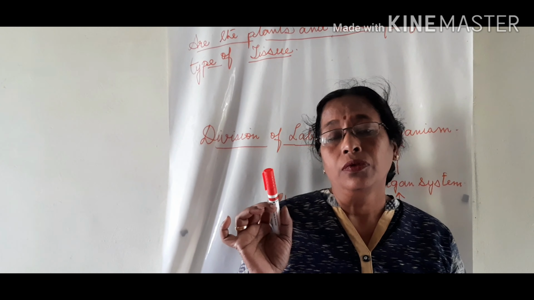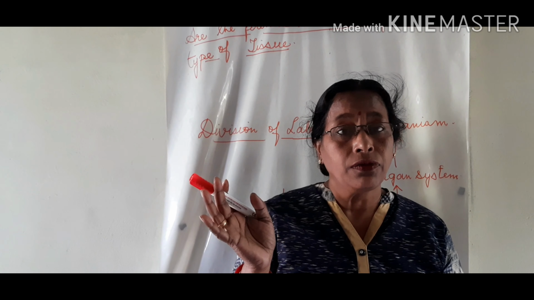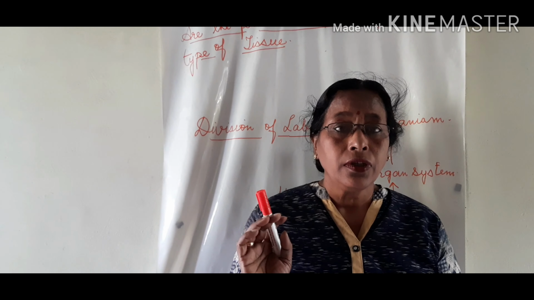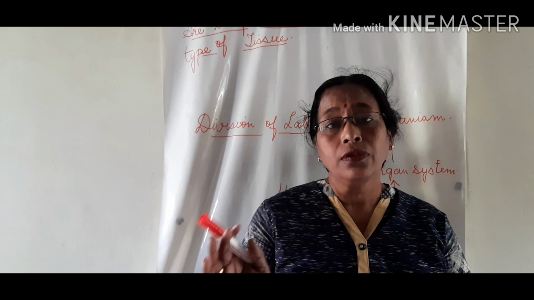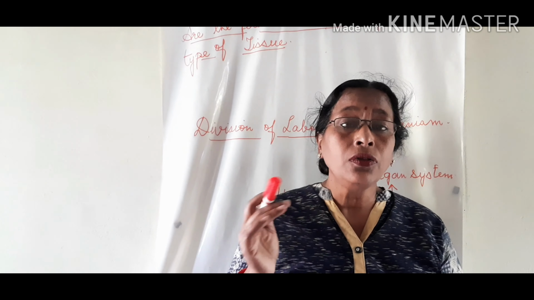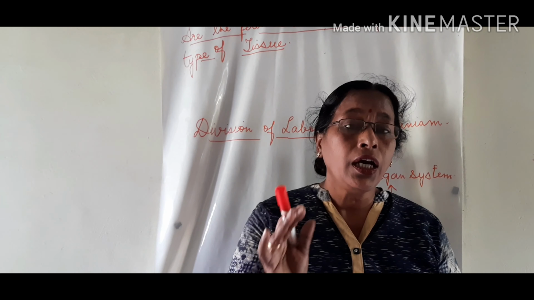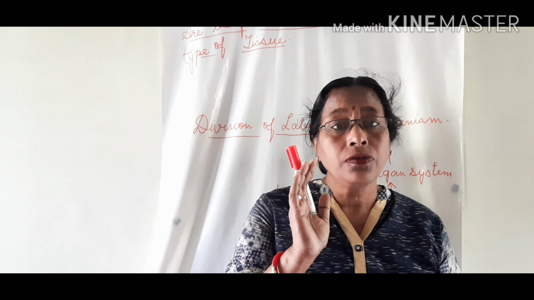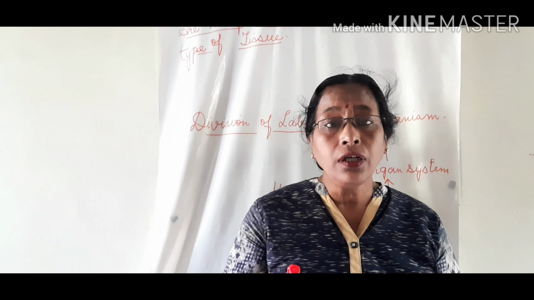Now let us see the growth pattern of the plants and the animals. The animals grow for a certain period in their life, but the plants keep on growing. This means that they have meristematic tissues present in the apexes of the shoot and the roots.